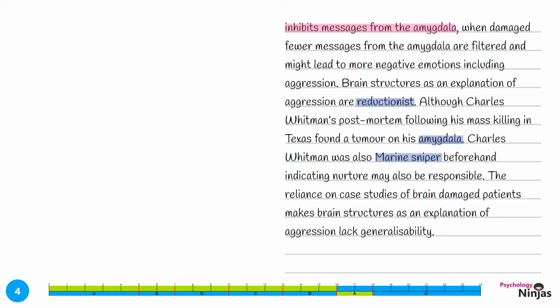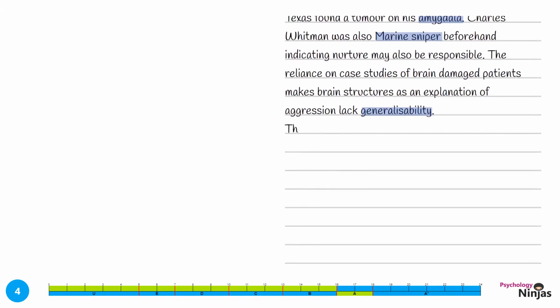The reliance on case studies of brain damaged patients makes brain structure as an explanation of aggression lack generalisability. Here we focused our conclusion on the method that we're using in order to assess brain structure. Let's complete our response by giving some concluding remarks.